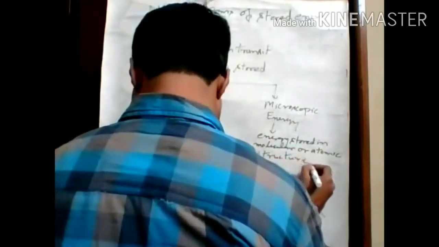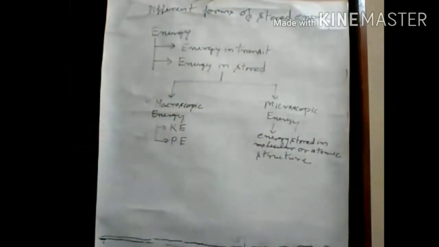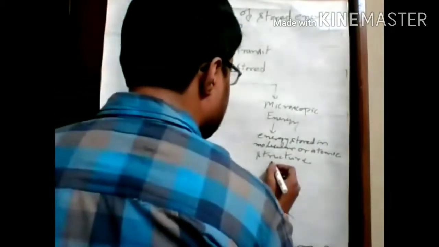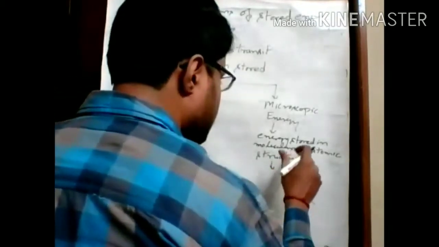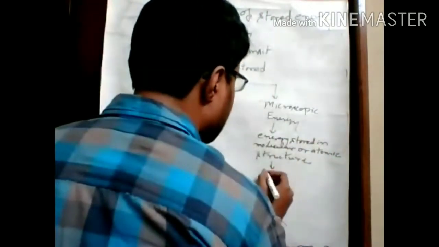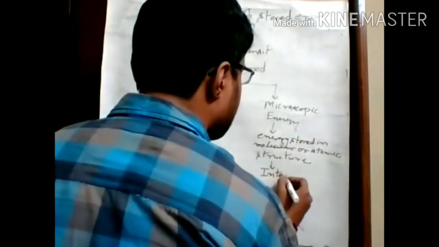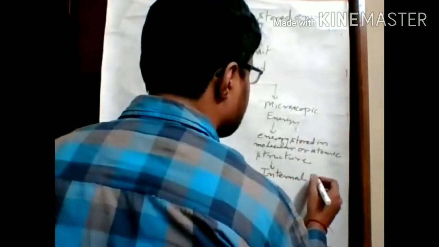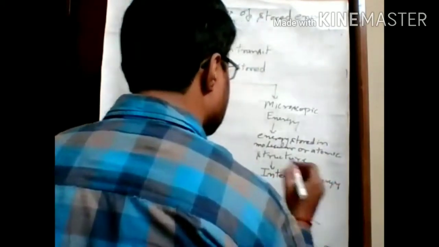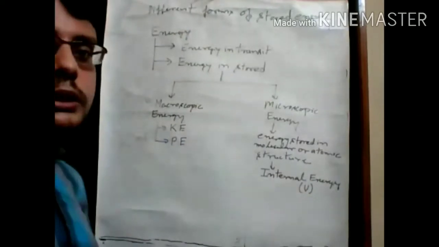Okay, so if we further classify this type of energy, then we can say this is another term, because this energy is stored inside the atomic structure. So we can say this is the internal energy of the system, which is represented by U. Okay, internal energy of the system, which is represented by U.